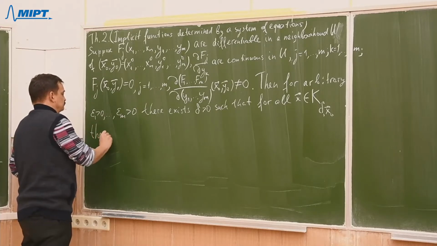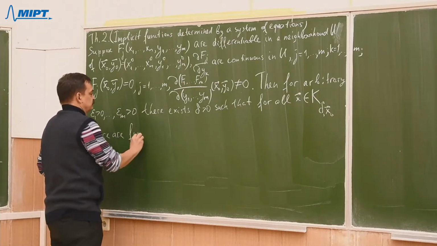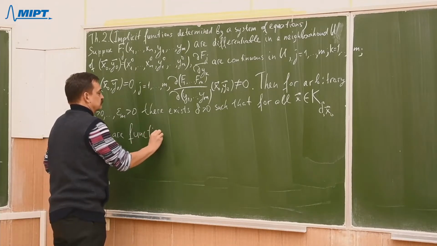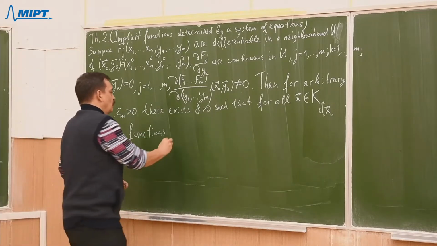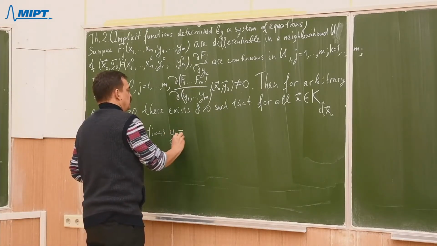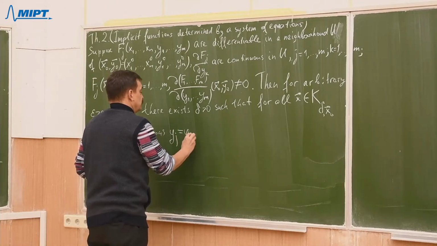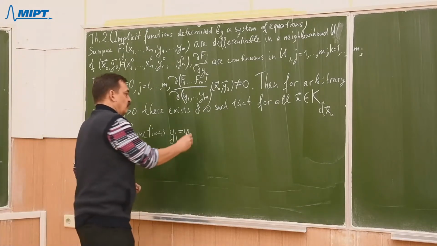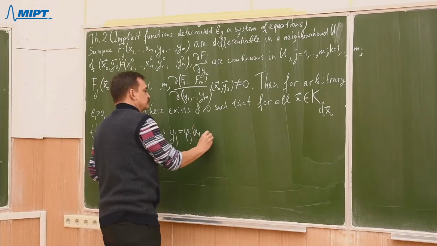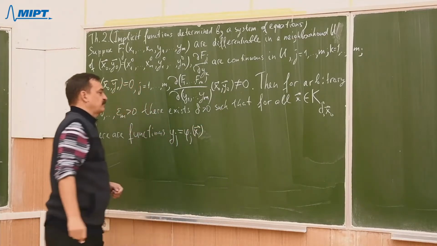There are functions yj equals phi j of x1, so on. Okay, let me use vector notation here.